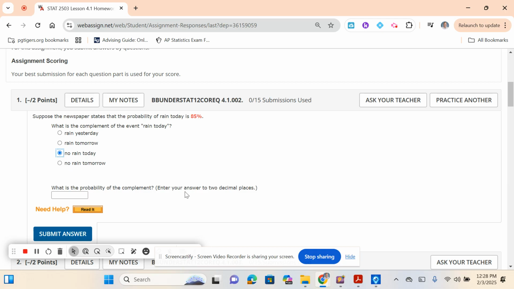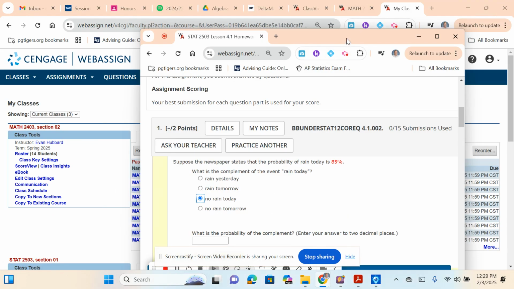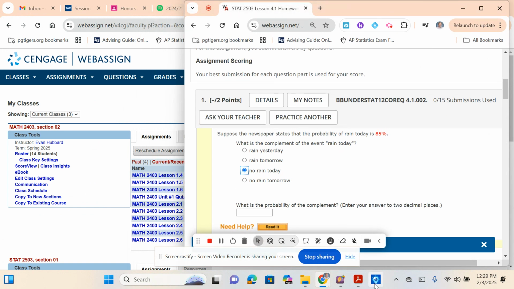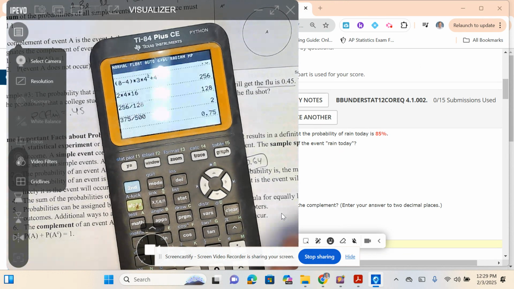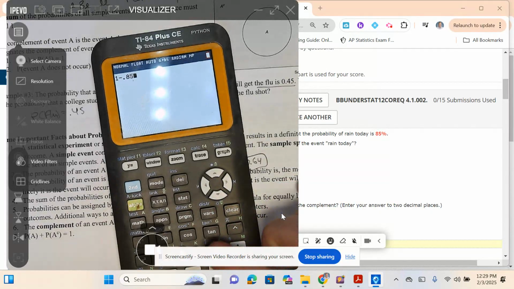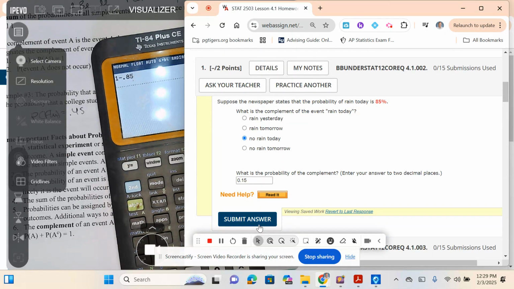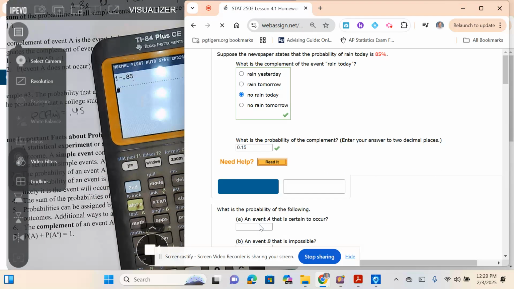So what's the probability of the complement? Now they want you to do it as a decimal. So the probability of the complement, I've got 85%, which as a decimal is 0.85. So 85%, 0.85. The complement of that would just be 1 minus 0.85. So it'd be 0.15. So you want to do it as a decimal because they asked for a decimal, which is the same as 15%. You could subtract it from 100% and convert it then if you want. Okay.